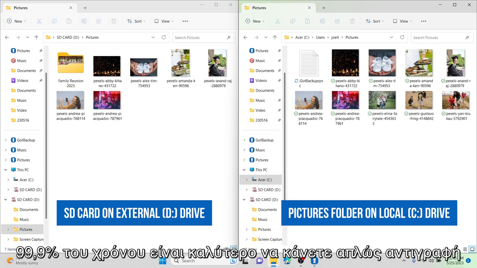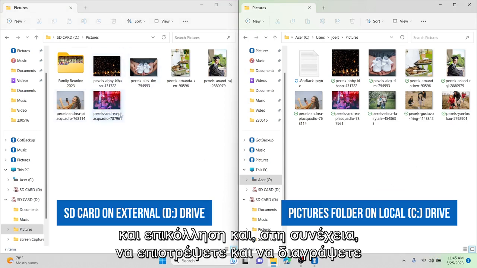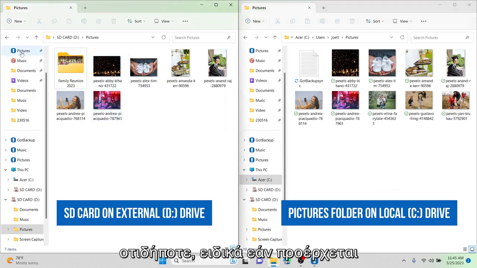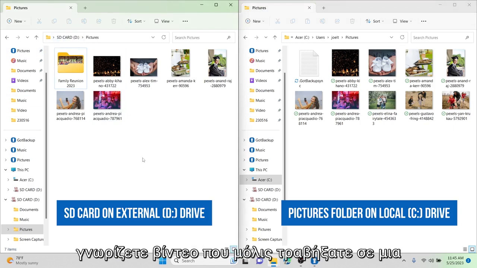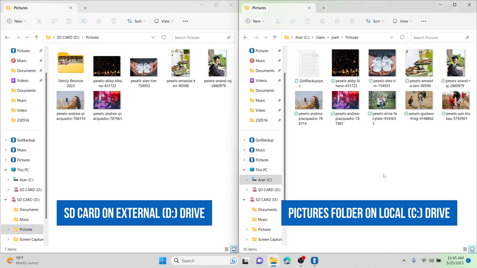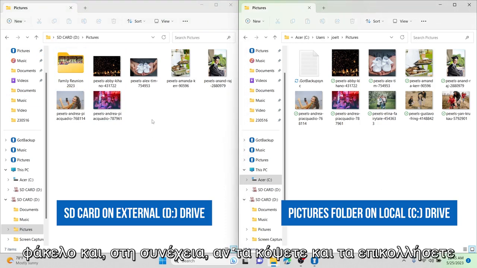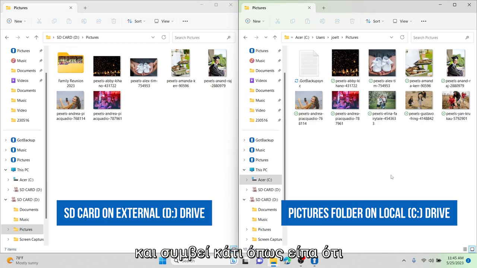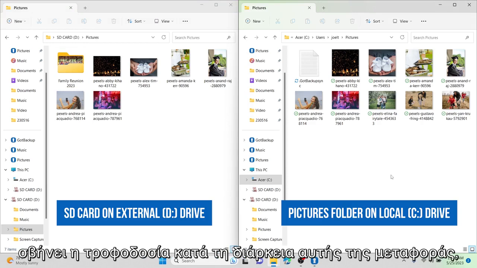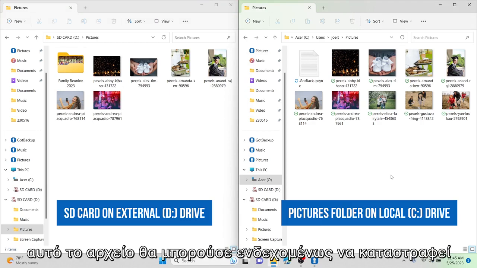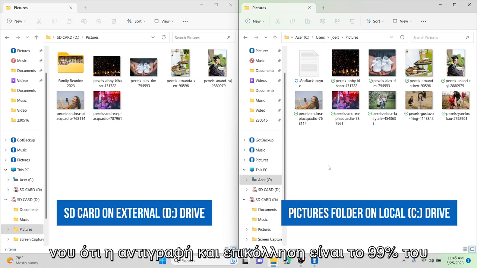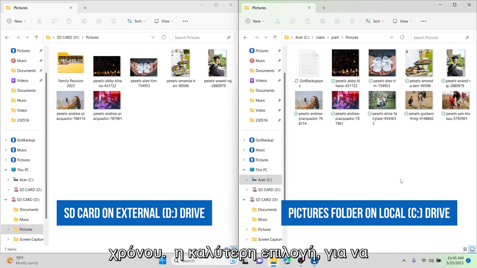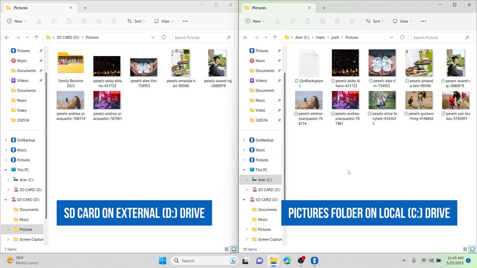So 99.9% of the time it's best to just copy and paste and then go back and delete anything, especially if it's coming off of a SD card, because that could be, you know, videos that you just shot on a camera that you want to copy onto your local folder. And then if you cut and paste them and something happens, like I said, the power goes out during that transfer, that file could potentially be corrupted and therefore gone forever. So just keep that in mind. Copy and paste 99% of the time is the better choice. So just a side note.